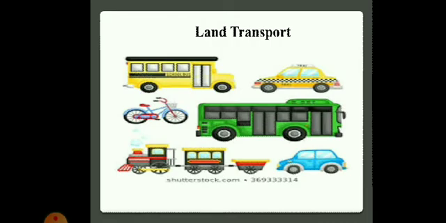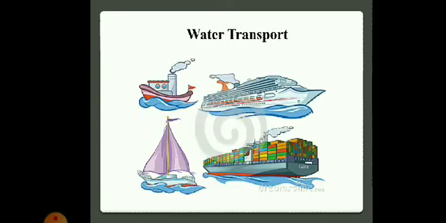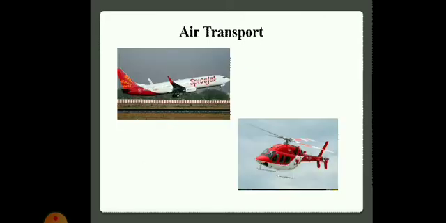These vehicles move or run on land. A ship, boat, cruise and submarine are all examples of water transport. And aeroplane, helicopter are the examples of air transport.